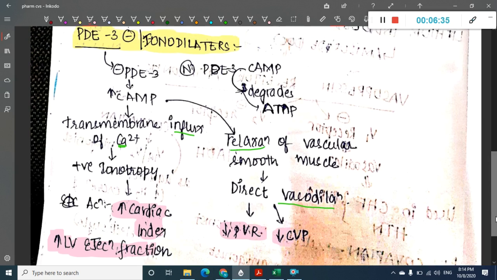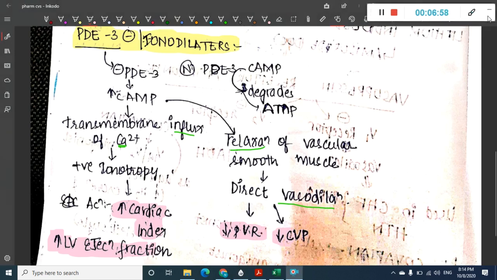So these phosphodiesterase 3 inhibitors have two main actions. One, they increase the cardiac index and thus increase the left ventricular ejection fraction by causing positive inotropic action. Second, they decrease the peripheral vascular resistance and thus decrease the central venous pressure by causing direct vasodilatation.